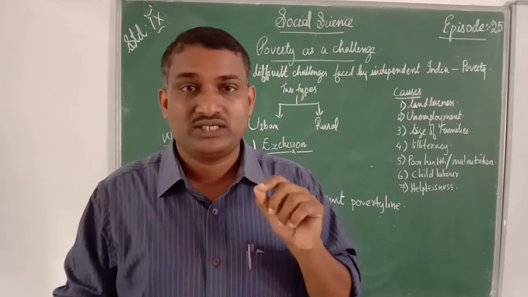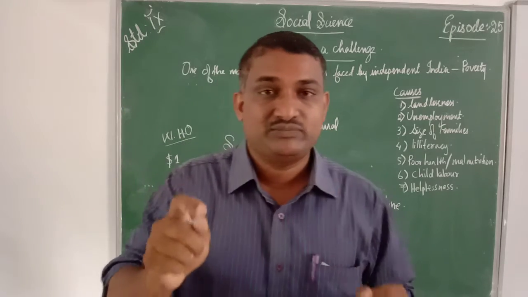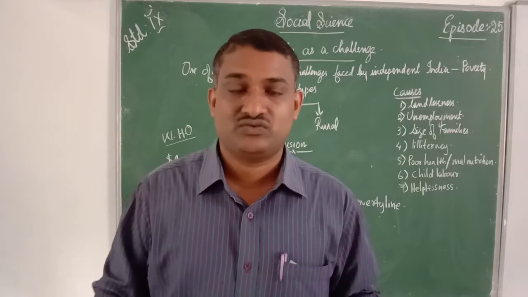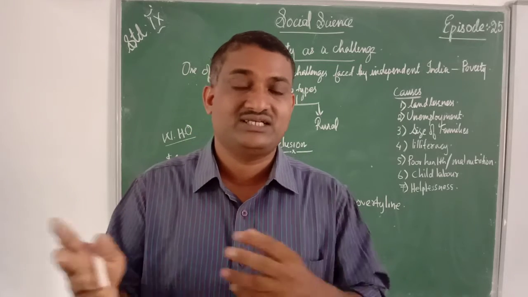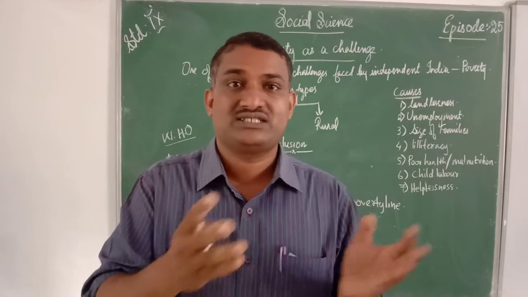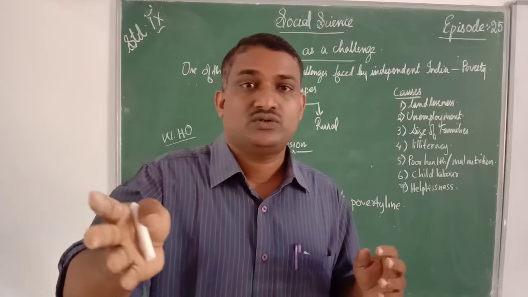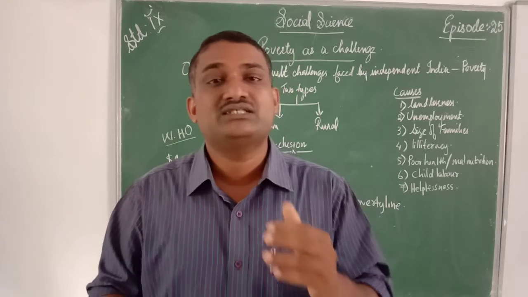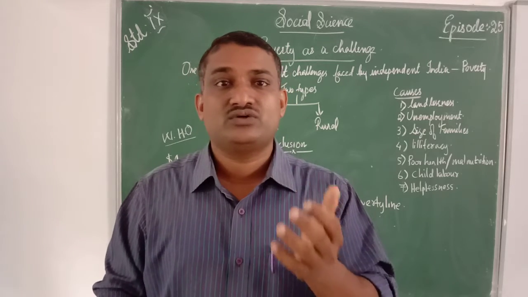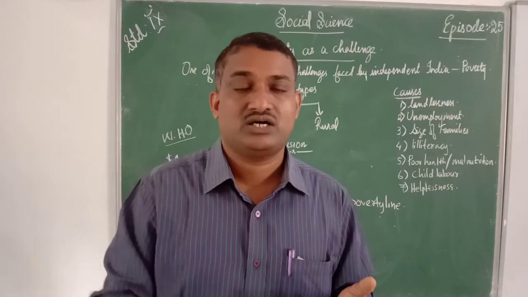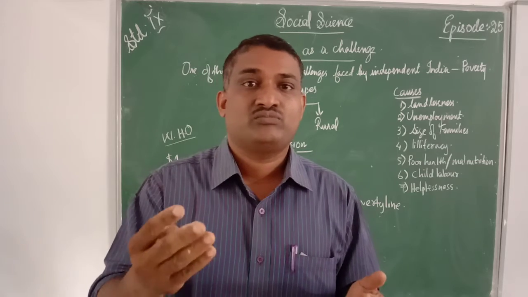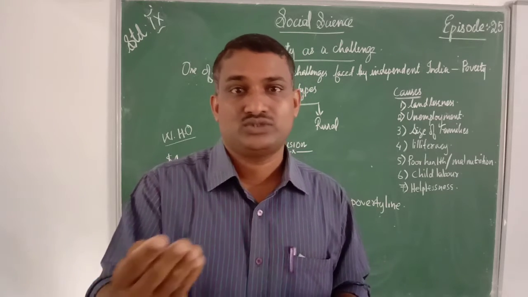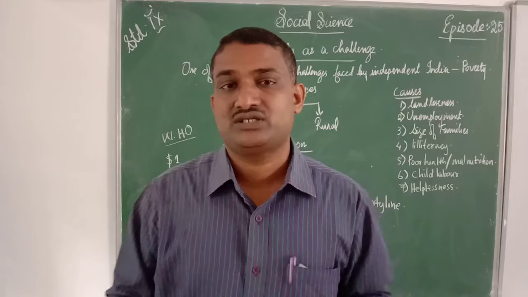What is urban poverty? In the city areas, people are doing certain works. For example, rickshaw pullers, vegetable vendors, cobblers. Such people do not have regular income. They will get per day 200 to 300 rupees. That is not sufficient to support their family.